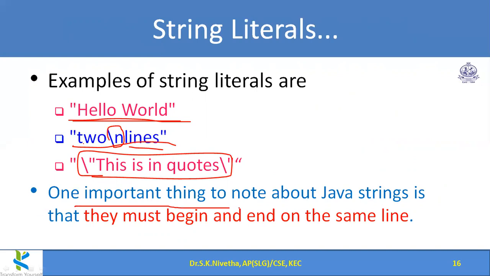And one very important thing we should remember here is that Java strings must begin and end on the same line. It should end on the same line. If I open double quotes and type welcome to Java programming class, and likewise keep typing so that it goes to the second line, that will be wrong. So I should end the double quotes in the same line. If I have to mention one more line, I give it as a second literal, and we can append these two. So that is the proper usage of string constants.